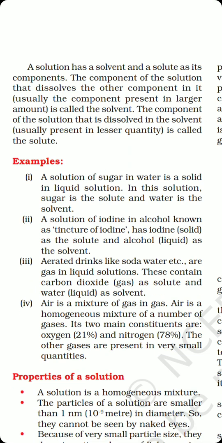and air is also a mixture of gases. So let me tell you, beta, mixtures can be of any type. Like we have dealt through the mixture of solid into liquid, है ना? Solid into liquid का अगर हम mixture देखें तो salt and water. If we talk about liquid mixture, then also iodine and alcohol. If we talk about a gas into liquid mixture, then aerated drinks like soda water. CO2 gas is usually pressurized into the liquids before packaging of bottles. And if we talk about gaseous into gaseous mixture, we can talk about air.